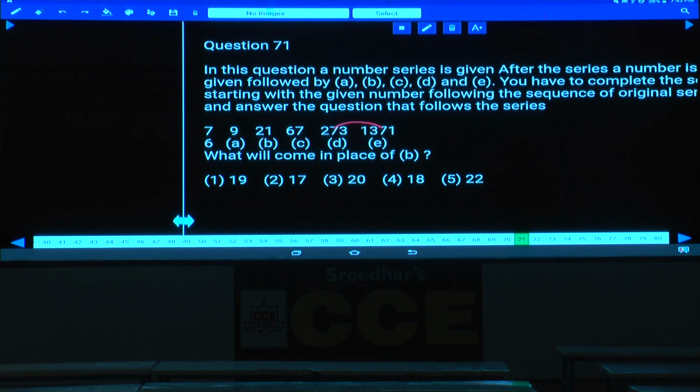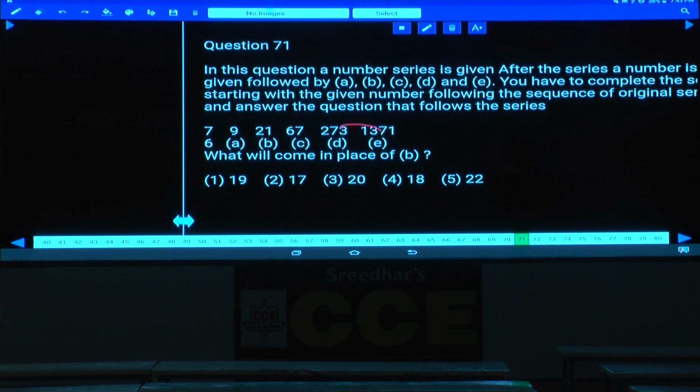It must be around ×6. 273 ×6 is around 1600, hence it cannot be the case.